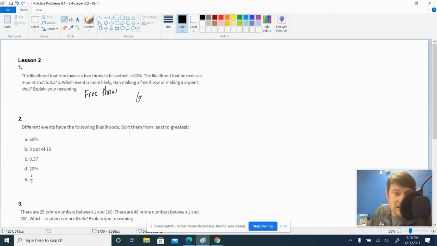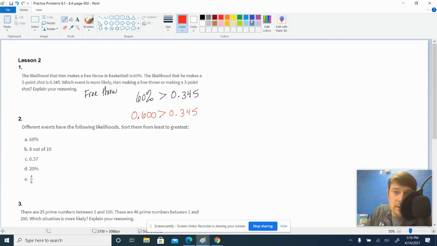60% is greater than 0.345. Now, here's why. Because 60% is the same as 2 decimal moves to the left, 0.60, and that's greater than 0.345. And you might say, wait a minute, that's got more digits. Well, imagine that is 600 versus 345, clearly bigger.